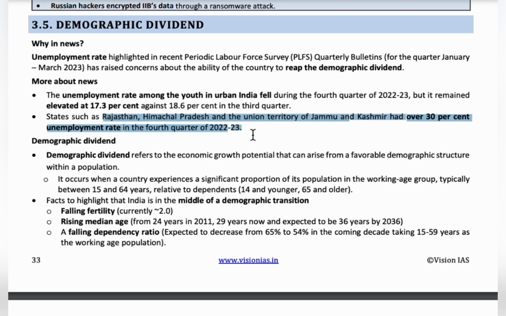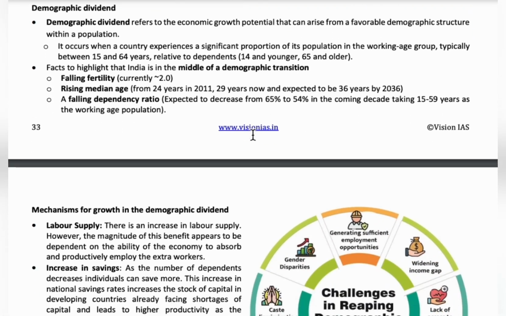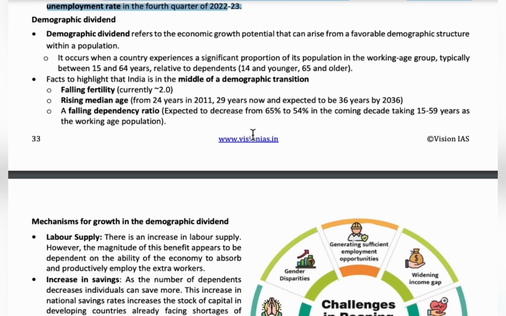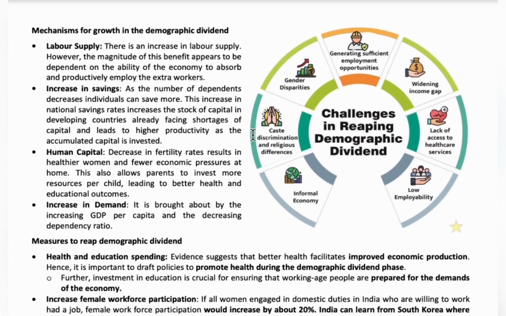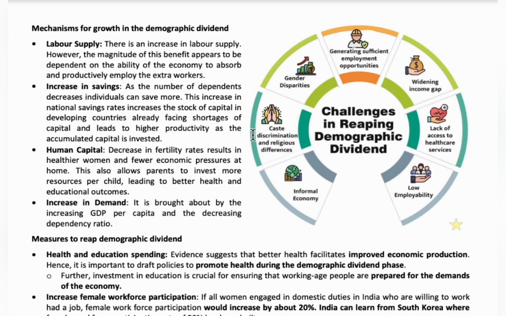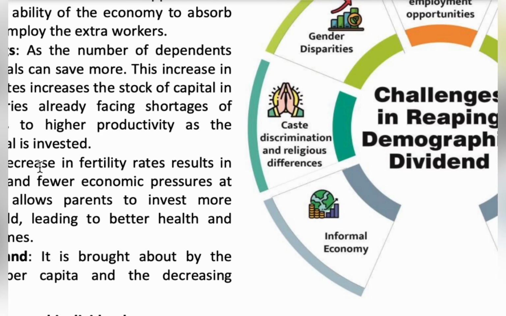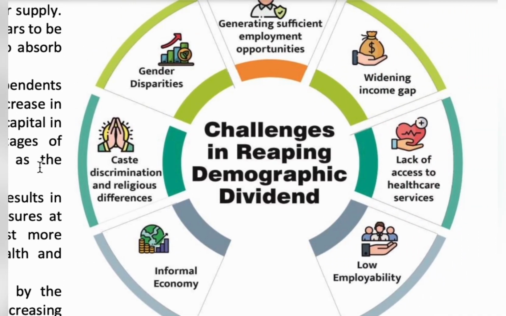Now let's look into the problems faced by India in using the demographic dividend. India cannot efficiently tap the demographic dividend due to gender inequalities. You can look into the figure over here. Due to gender inequalities, caste and religious discrimination, informal types of economy, low employability, lack of access to healthcare services, etc., all these are the challenges because of which the demographic dividend could not be increased or improved.